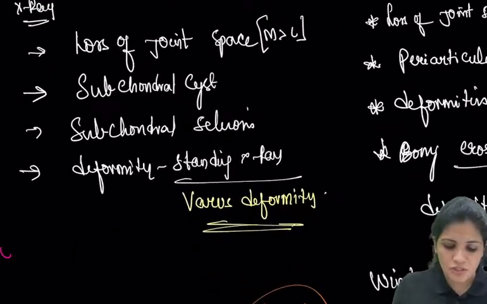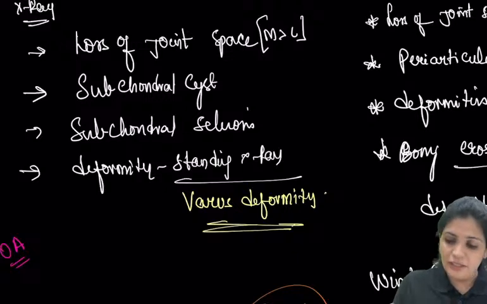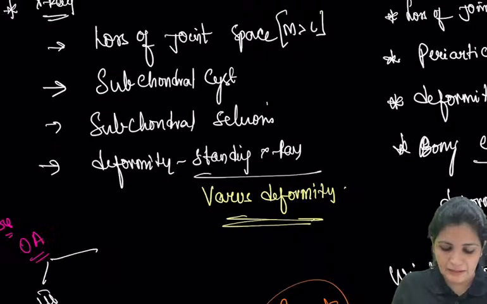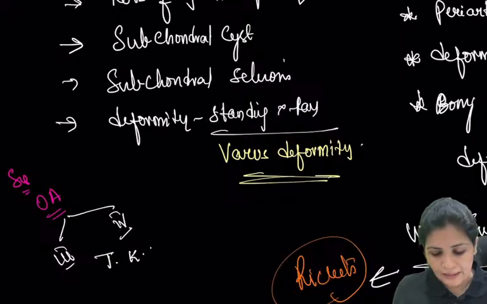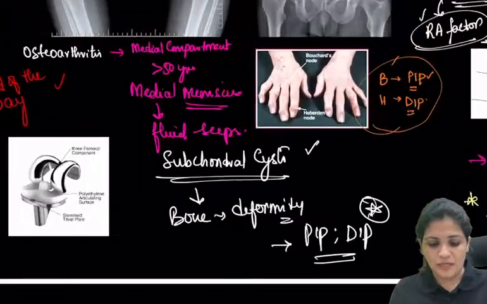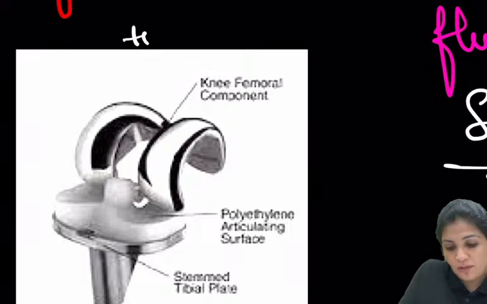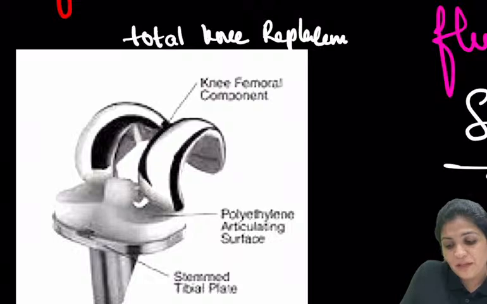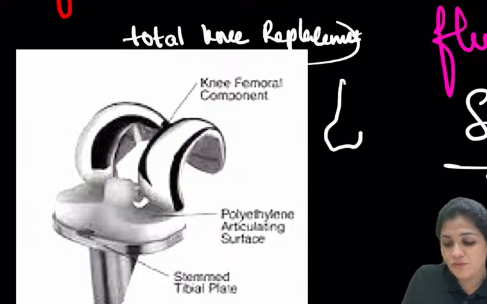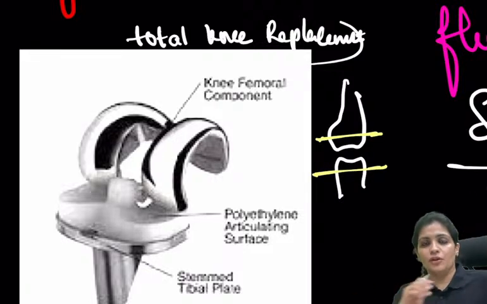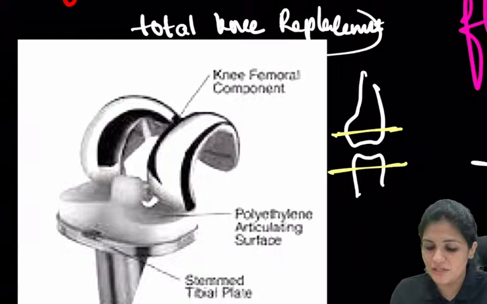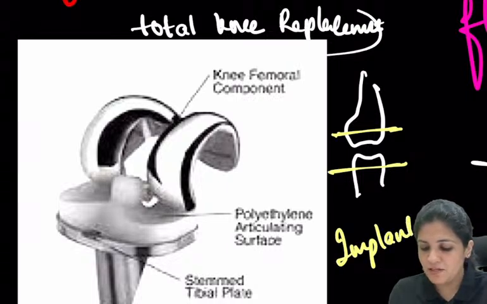Now how do you treat osteoarthritis? Here it usually depends upon the staging. If it is grade 3 or grade 4, that is deformity, go for total knee replacement. So this is the total knee replacement. That means you take off the ends of the bones. If this is the femur and the tibia, just remove the ends of it, the distal femur and proximal tibia. So you remove the ends and now you put this. What is this? This is an implant. Right?